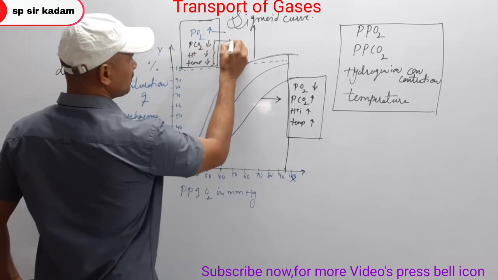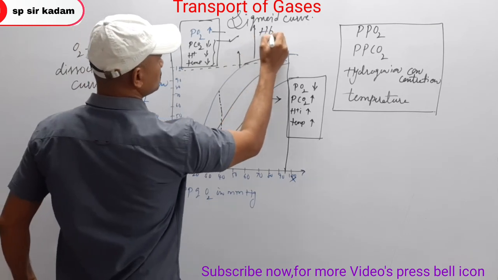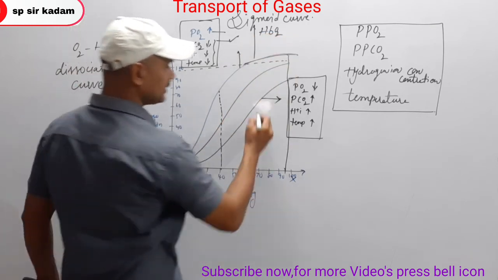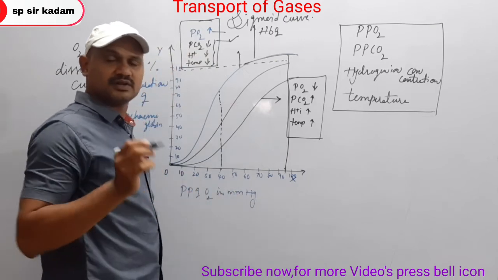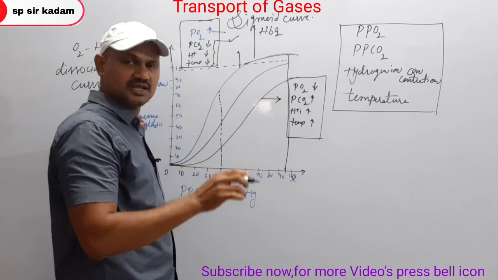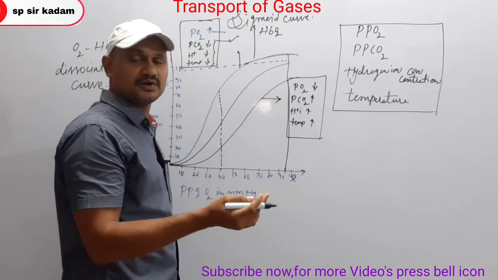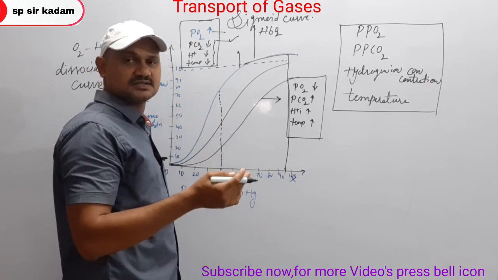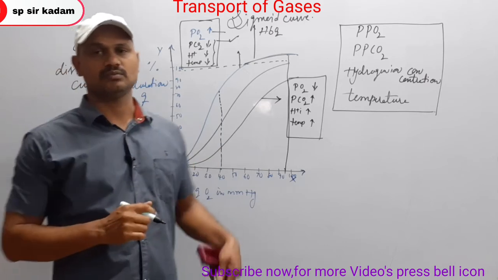These conditions are favorable for the formation of oxyhemoglobin, and these conditions are unfavorable for the formation of oxyhemoglobin, which means favorable for the dissociation of oxygen and hemoglobin.